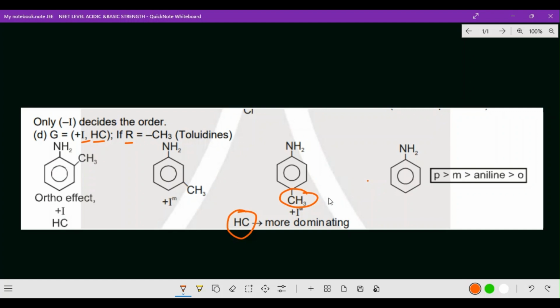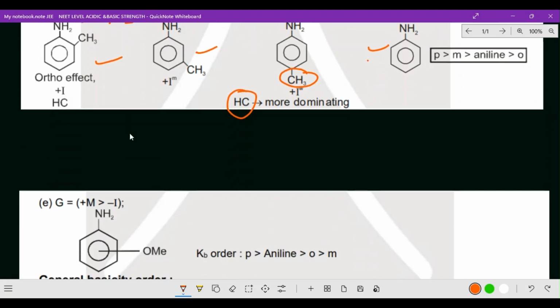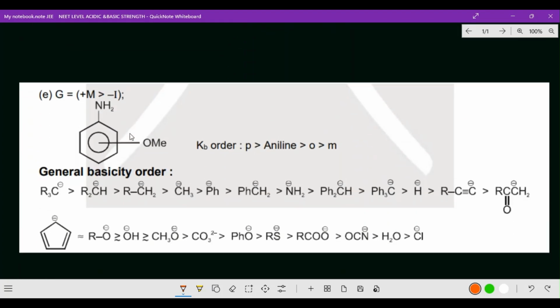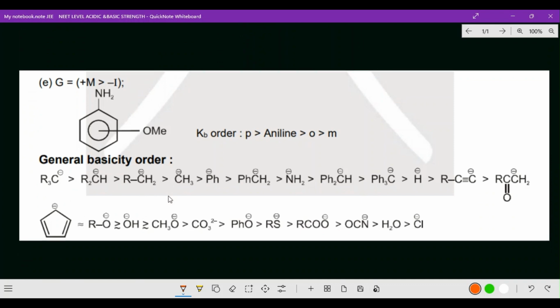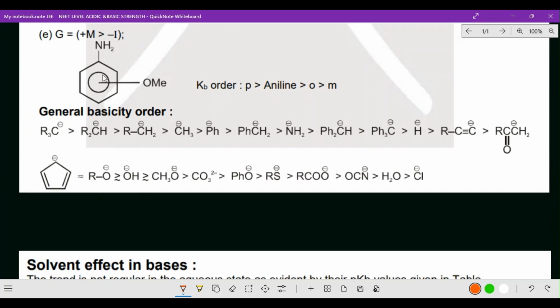Now which is more basic? Para toluidine will always be more basic. Then next one meta toluidine, and then aniline, and the last one ortho toluidine. So what are the points here you have to note down? Plus I effect and hyperconjugation, that you have to remember. Next one, plus M and plus I group. Now here is the basicity order, you please note down, take that screenshot and note down. These are all general ideas for tricks, so please remember.